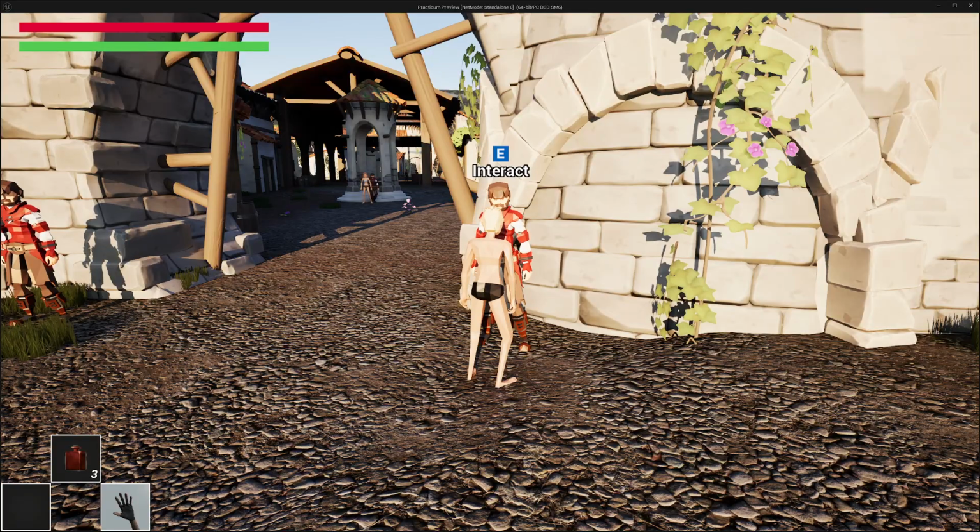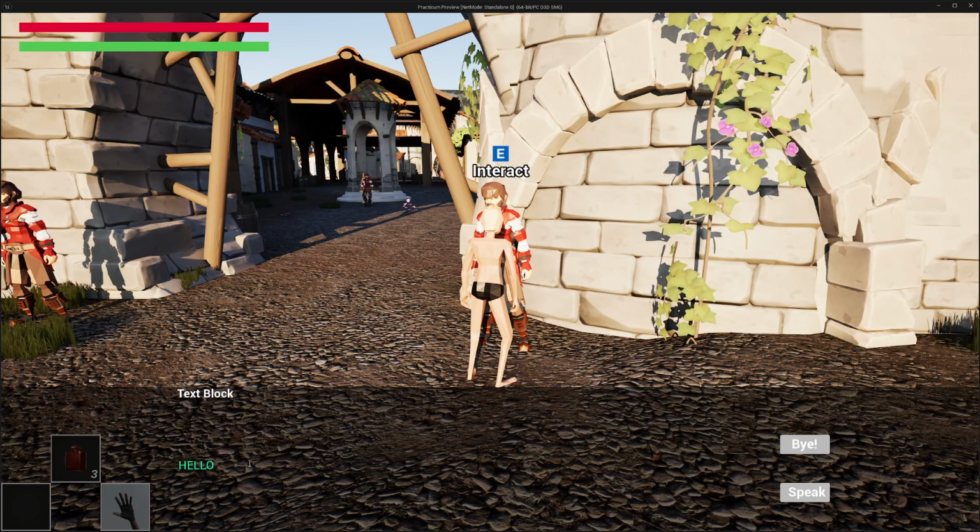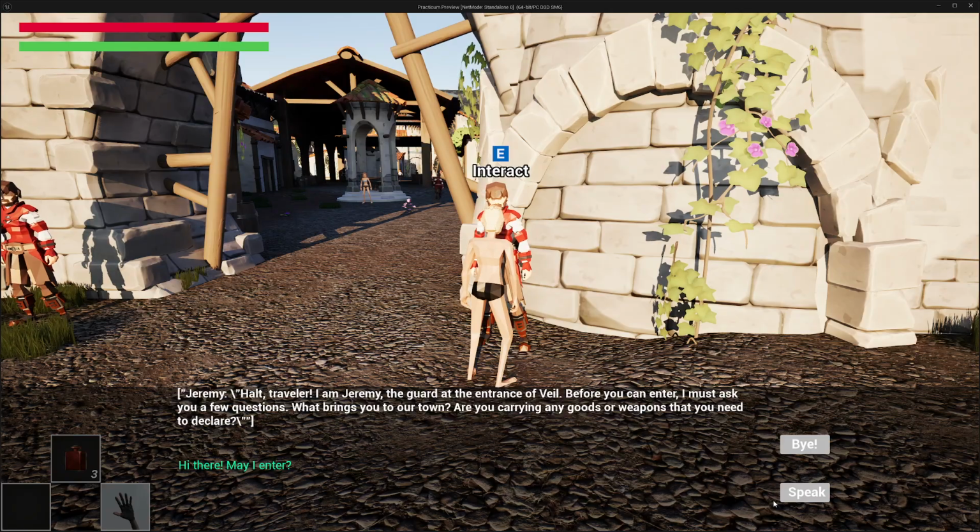So here we are in the game, and if we decide to talk to this guard at the front of this town and maybe ask for entry, we can see what his response is. So, after a second or so, we get a response from Jeremy, the guard here, saying we can enter, but he has a few questions for us, and we can happily respond to those that we're just traveling through.